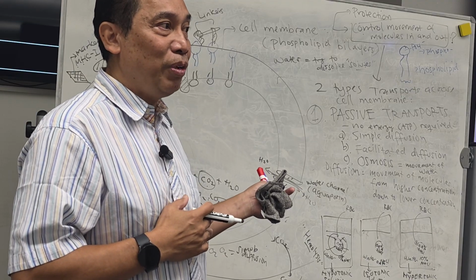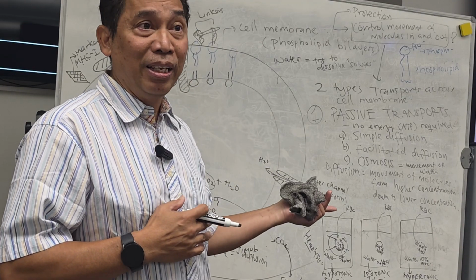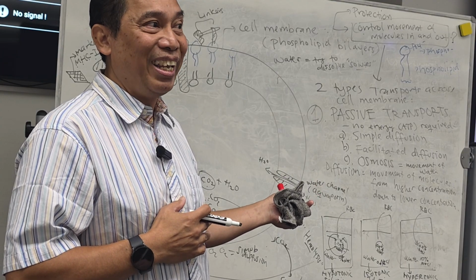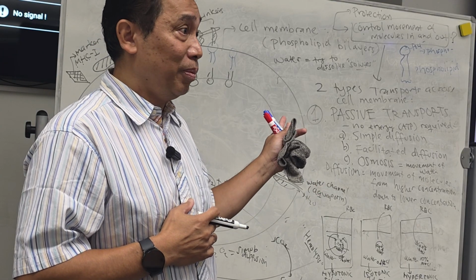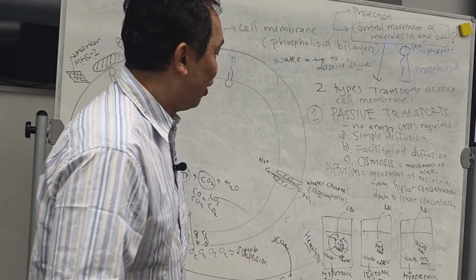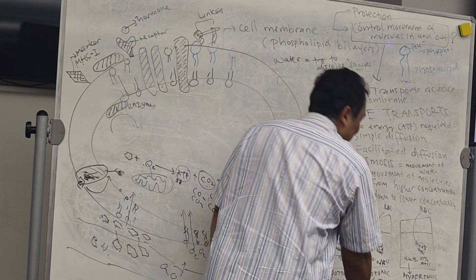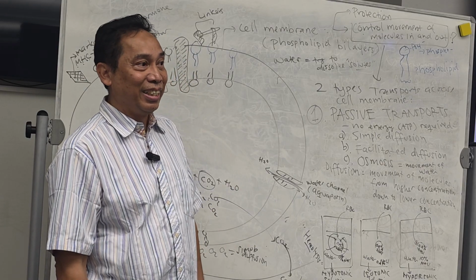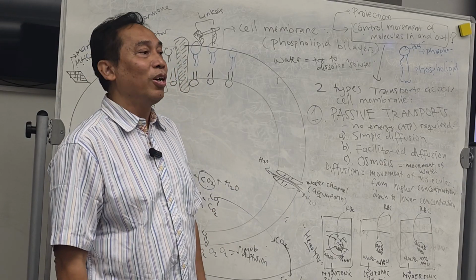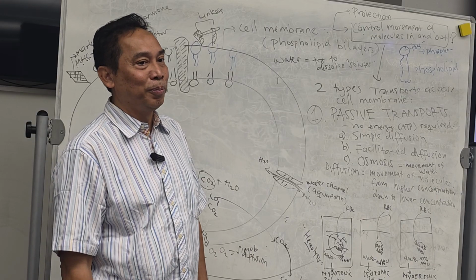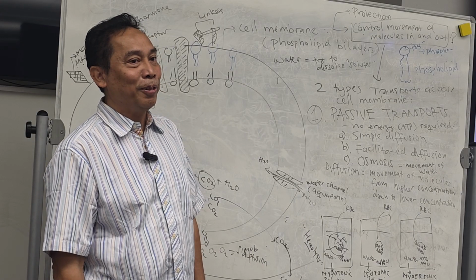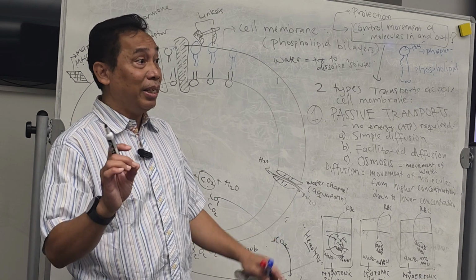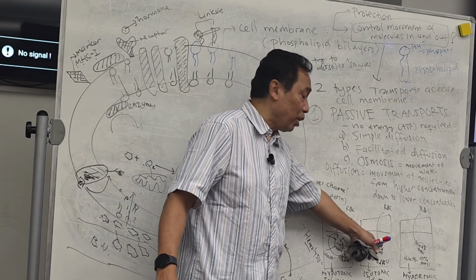So basically, if you donate your blood, they will not put that blood in a hypotonic solution. Why? It will explode. It's broken. Look at the second condition over here. Okay, what's the concentration? Same. Now, where will the water go, in or out? They're still moving because they have the aquaporin.